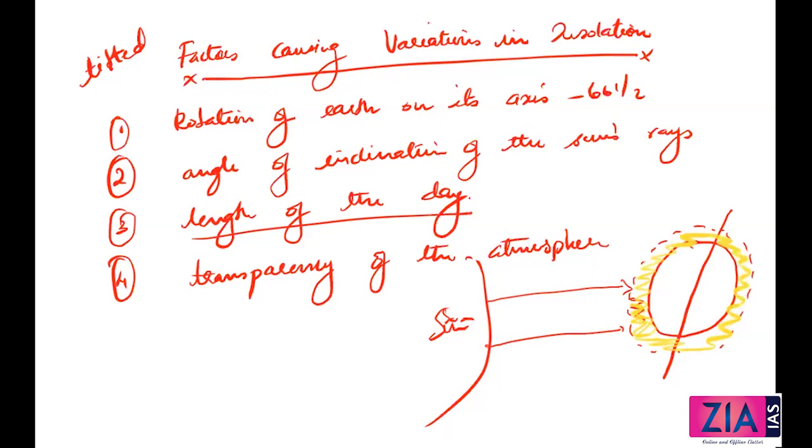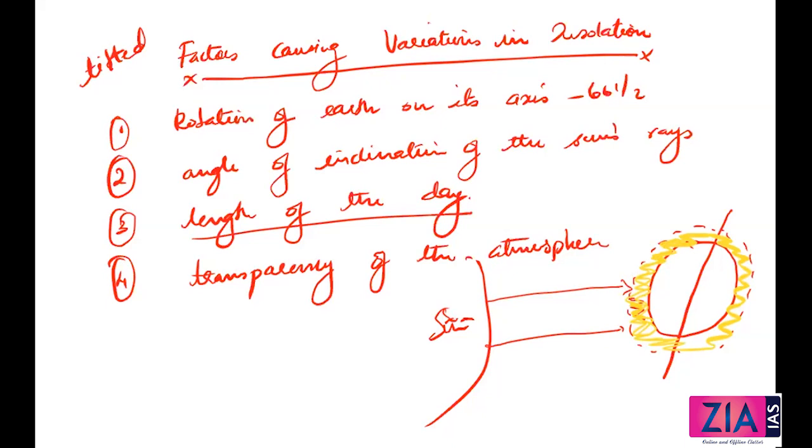If it is opaque, how will this transparency change? Pollution is one answer. Because of pollution, dust particles, and more carbon dioxide emission, and if dust particles mix with water vapor, the atmosphere becomes opaque. So it will not be so transparent for the sun's rays, or insolation, to reach here. This is one factor.